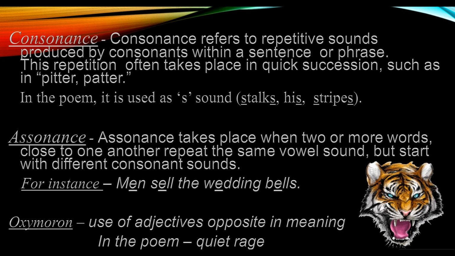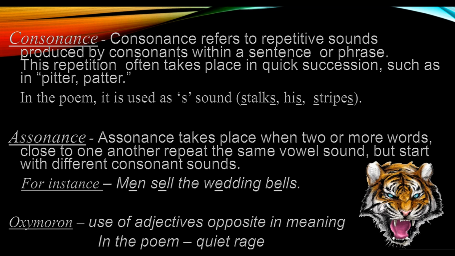And what is assonance? Assonance is the repetition of vowel sound, not of consonant sound. Now we'll see that example. Assonance takes place when two or more words close to one another repeat the same vowel sound but start with different consonant sounds. So let's see this example.